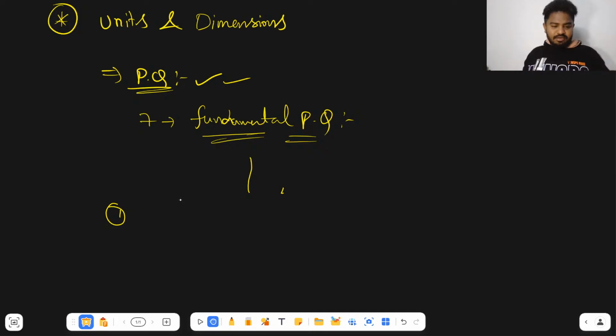The first fundamental physical quantity is length, and its SI unit is meter.